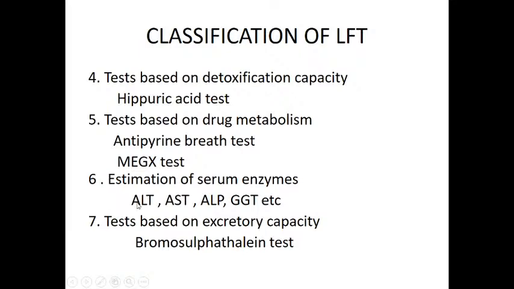Daily, due to wear and tear, some amount is released into the blood, so those levels are normal. But in liver damage, more of these enzymes are released into the blood circulation, thereby increasing their concentration in the blood.